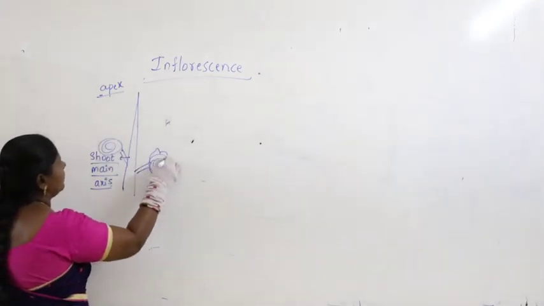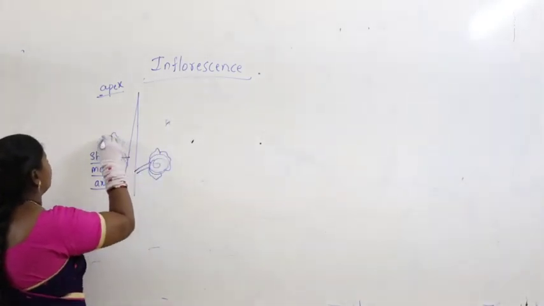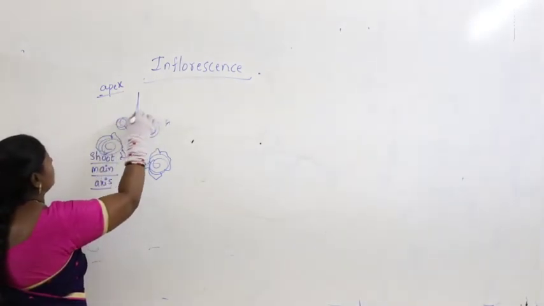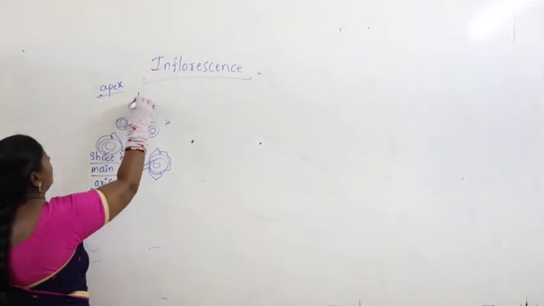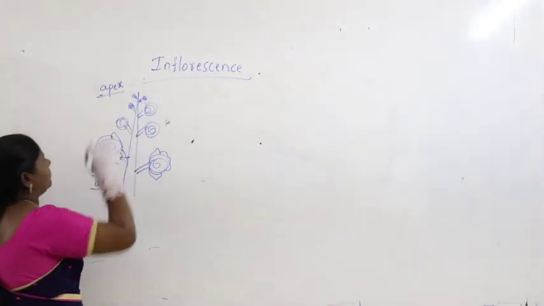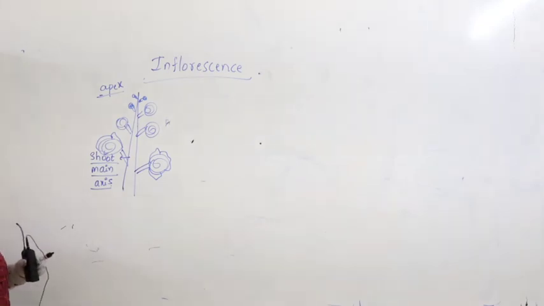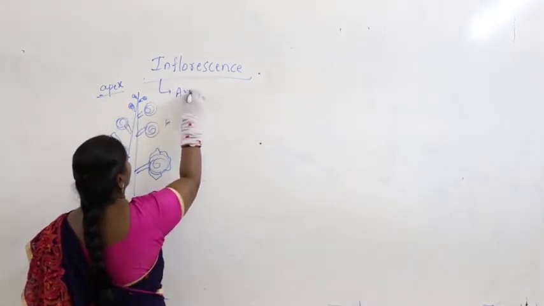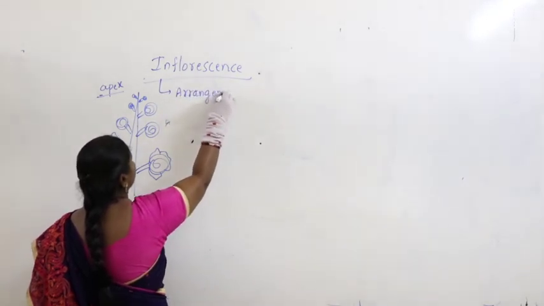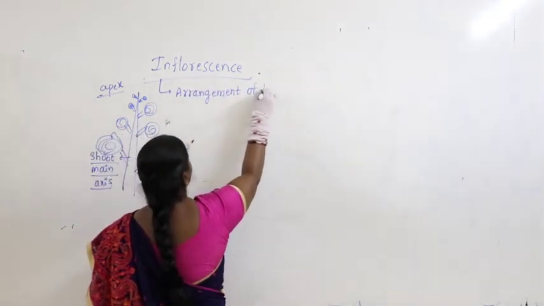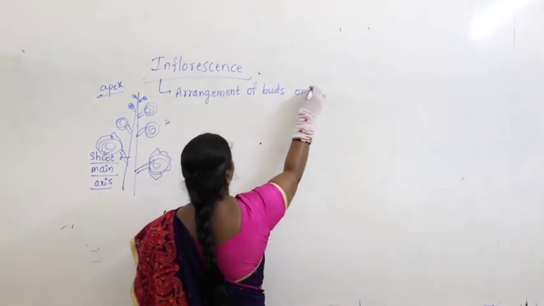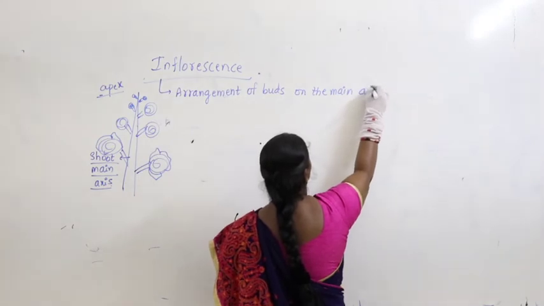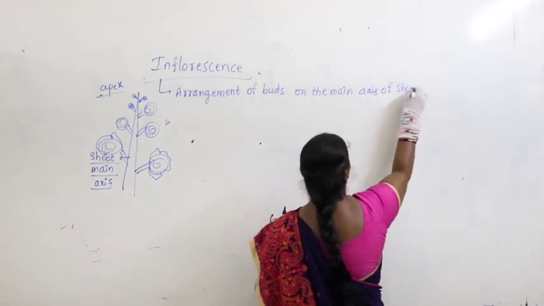Let us take this as a flower. Here you can see the arrangement of buds. These are young buds. So here we see the arrangement of buds on the main axis of the shoot system.